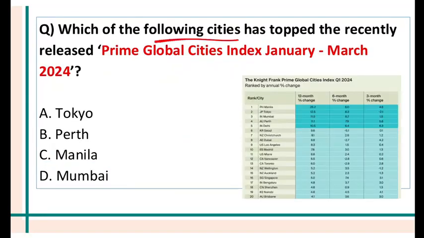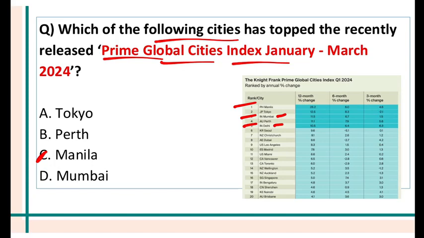Which of the following city has topped the recently released Prime Global Cities Index from January to March? You can see that it was topped by Manila, which is the capital of Philippines. And what about India? In India, you can see Mumbai is 3rd globally and 1st in India. Delhi is 5th globally and 2nd in India.